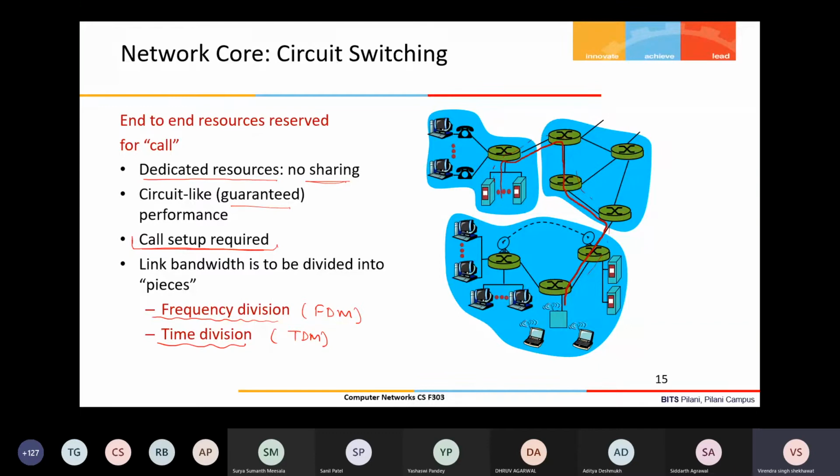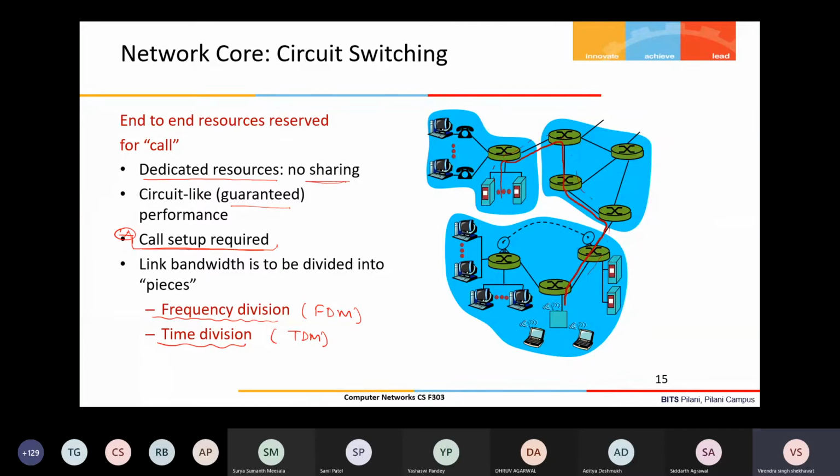So there is some time which is required to set up the channel, and after that only the data can be transmitted. So you cannot immediately transfer the data. That's one distinguished feature from packet switching. We'll see in packet switching, this call setup time is not required. Whenever you have some data, you can immediately send without waiting for any call setup, which happens in your internet.